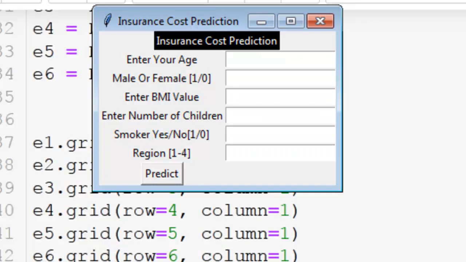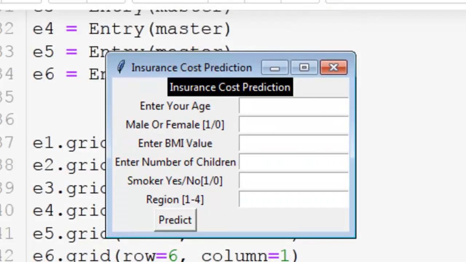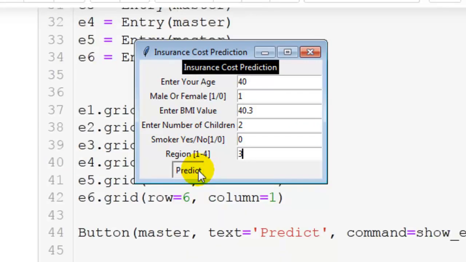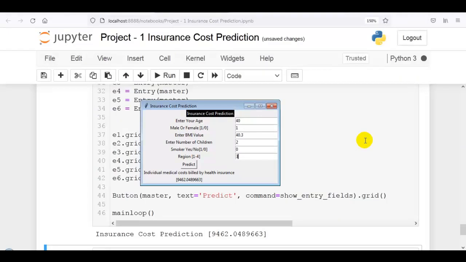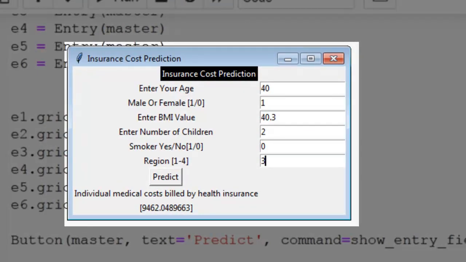As you can see over here, this is our first machine learning project, insurance cost prediction. In that we are going to create this GUI where the user can enter their data and get a prediction from the model. Let me enter some values. Let me press this predict button. As you can see over here, this is our prediction value. This is the insurance cost predicted by our machine learning algorithm. So now we are going to create this project.